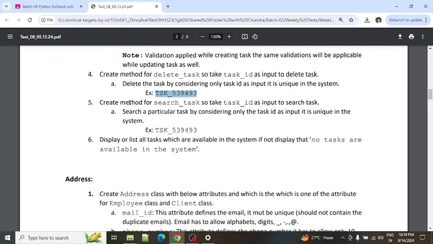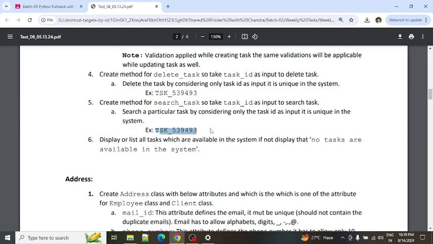Coming to the fifth point, create a method for search task. There will be a number of tasks created in the system. If I want to get a particular task, how can I get it? It is very hard to verify all the tasks. If I have the task ID and I implement the search task, it will be easy. In this case, the input is the task ID. This is the sample I have mentioned.